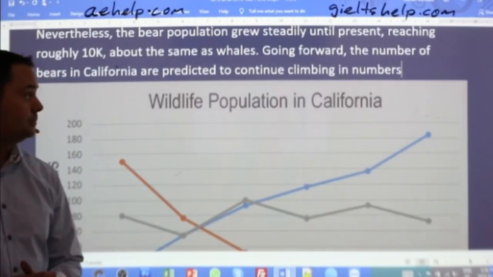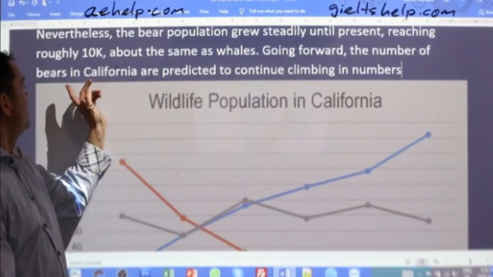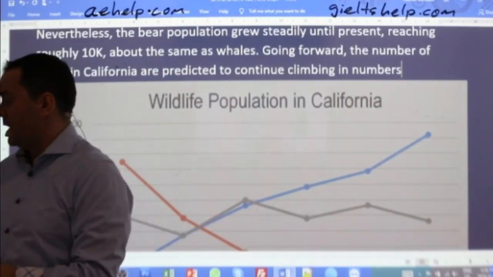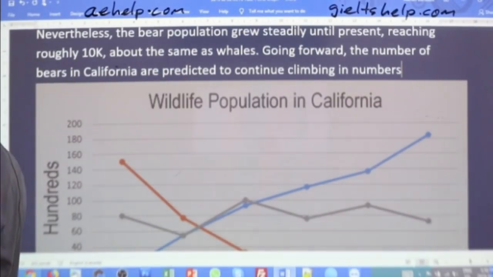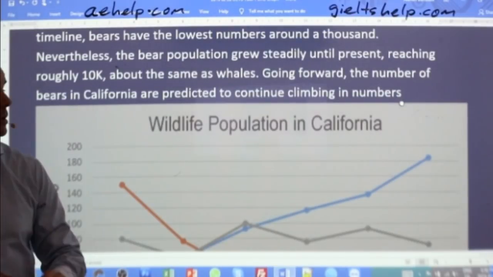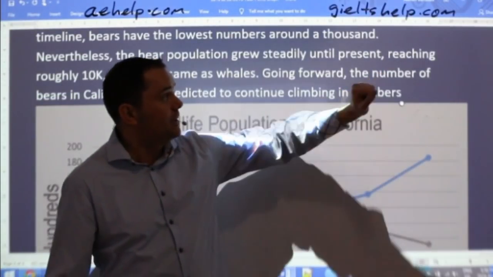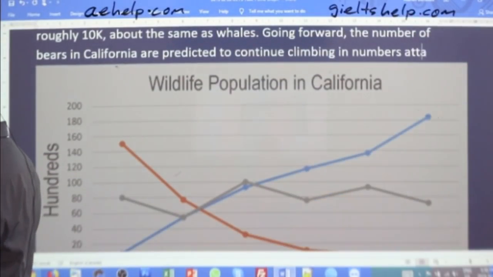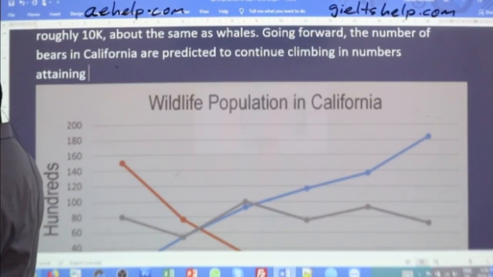So going forward, the number of bears in California are predicted to continue climbing in numbers, reaching over 12,000. But I already used the word reaching here. So instead of reaching, attaining over 18,000 by 2022.